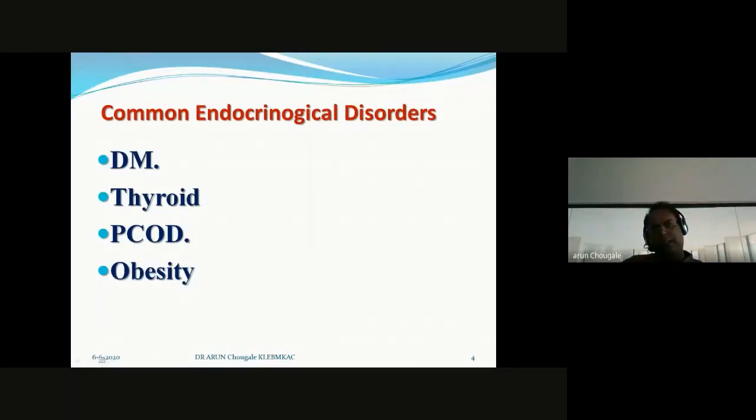The common endocrinological disorders in our day-to-day practice are diabetes, thyroid disorders, PCOD, and obesity. These are the most common endocrinological disorders in our day-to-day clinical practice. That's why we have to stress on these diseases.